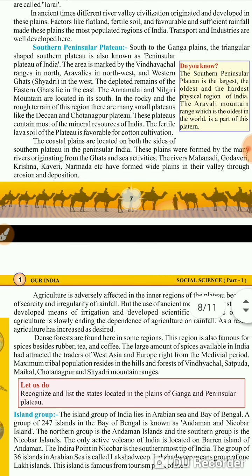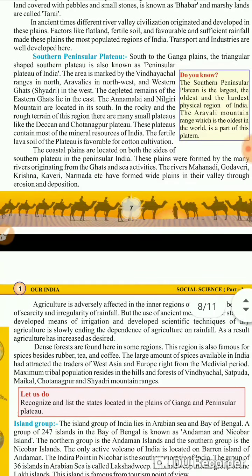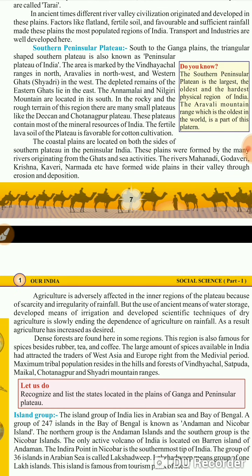Okay, the fertile lava soil of the plateaus is favorable for cotton cultivation. So here the lava soil we are talking about is in Maharashtra and Madhya Pradesh, where the entire soil is lava soil.